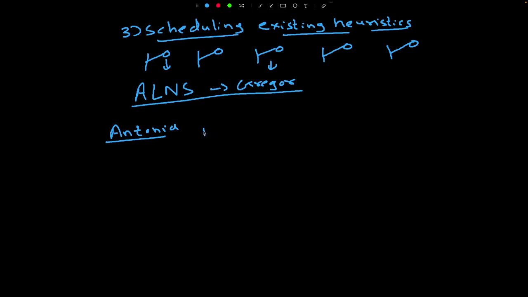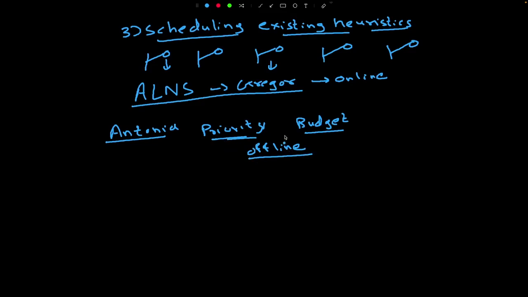So they basically learn two things: priority and budget. So this is computational budget. And since they are learning things for a class of MILP problems, these two things are learned offline. Remember that ALNS was basically learning things online, whereas this work is learning this priority and budgets offline. But the overall idea is still the same.